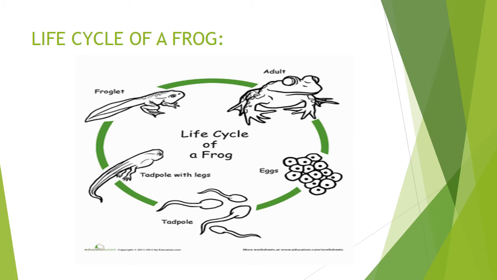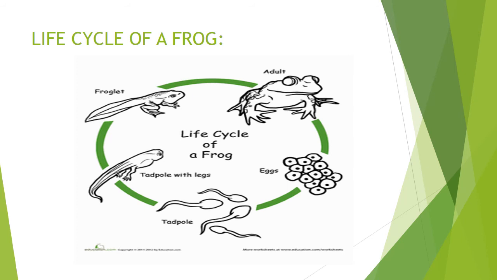Now in this stage, you can see that the tadpole has a tail, it has a head and it has a longer body. Now the fourth stage is the froglet. Now you can see the froglet. So the full structure of a frog has grown but it has a tail. ठीक है? A complete frog, you can see over here. सिर्फ आप देख रहे हो कि इसकी tail है. That's what's known as froglet.